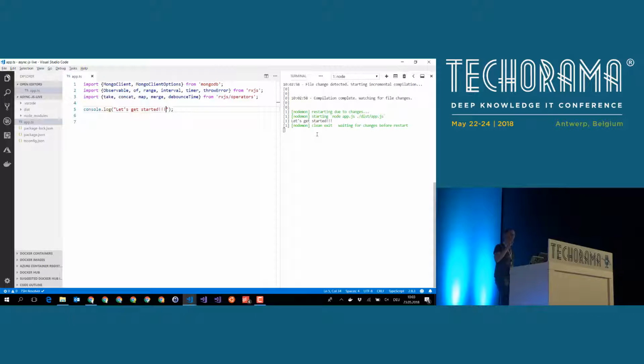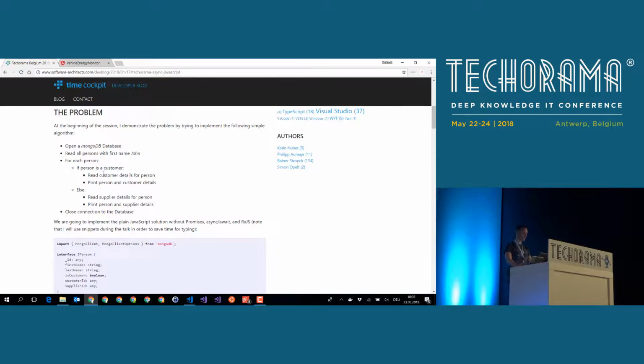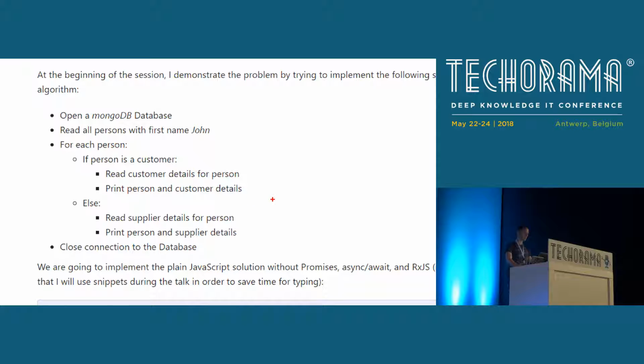I decided to focus on the languages, and therefore I'm not going to go into the browser. We are writing Node.js code, but you could take exactly the same code and run it in your browser. So if you are not that much into Node.js, but more into browser development, don't worry. All the knowledge that you gather in this session is applicable to the browser, equally so as in Node.js. In order to save us some time, I have already added some import statements, and we have to talk about them. Let's get started.